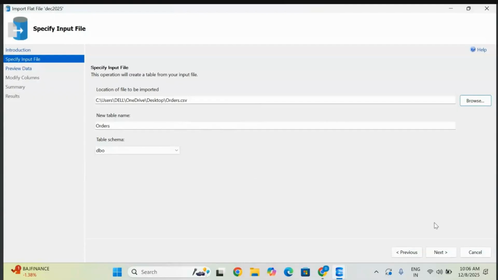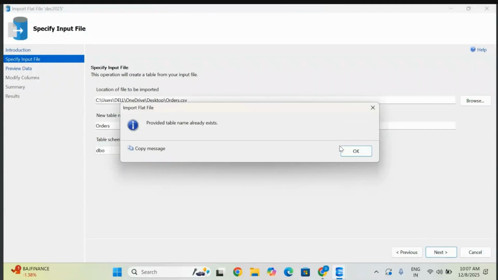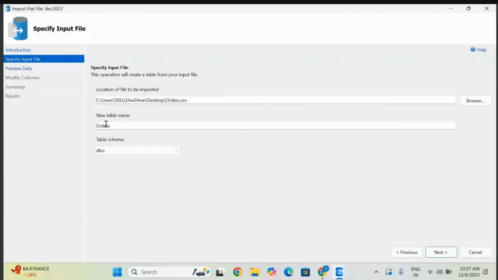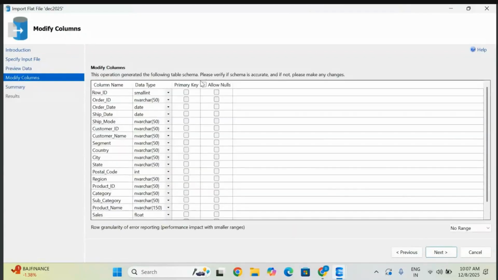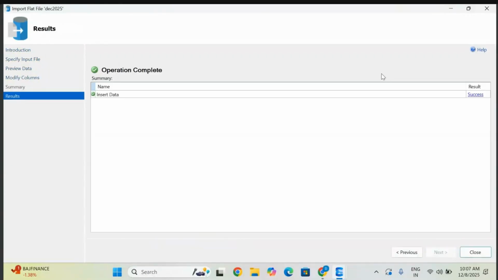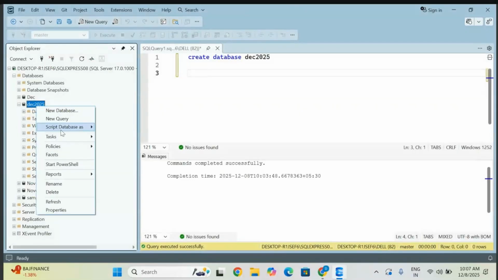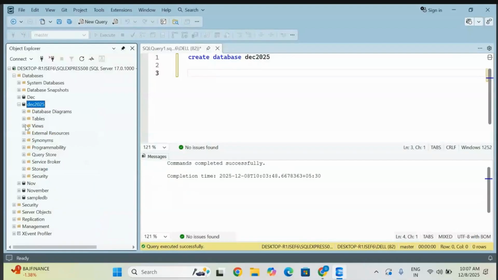Okay fine. I'm clicking next here. The table name already exists. Let me give some other table name. Orders. Let me click on next. Click on next. Okay, fine. So now go refresh it again to get that data table.